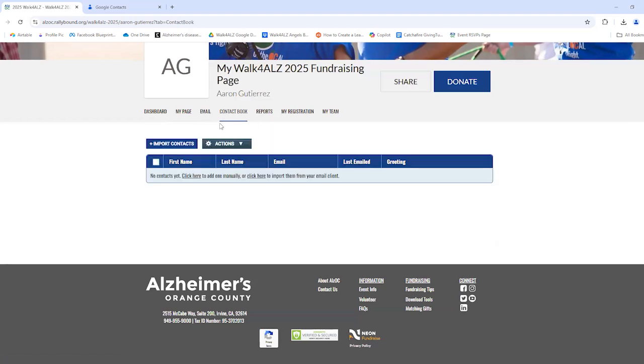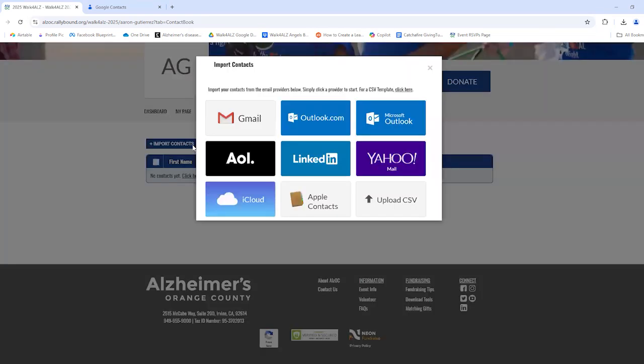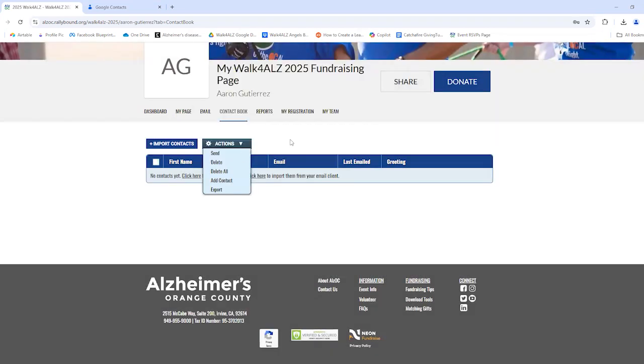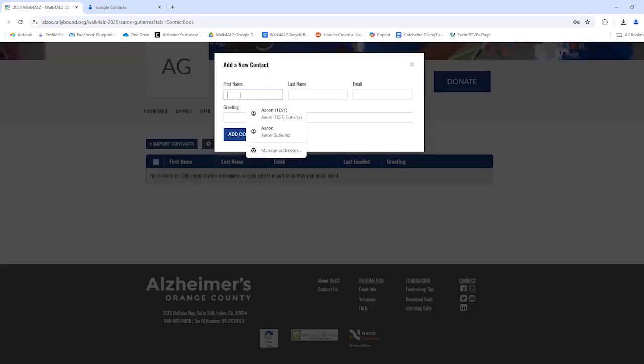Contact book, this just allows you to import contacts directly into your profile, into your fundraising page, so it's easier to just send it to people directly. You can either import contacts from your email platform, whether you use Gmail, AOL, Outlook, whatever that case might be. You can also upload a spreadsheet if you prefer doing that, or you can just add them manually by clicking here and just typing out their name.